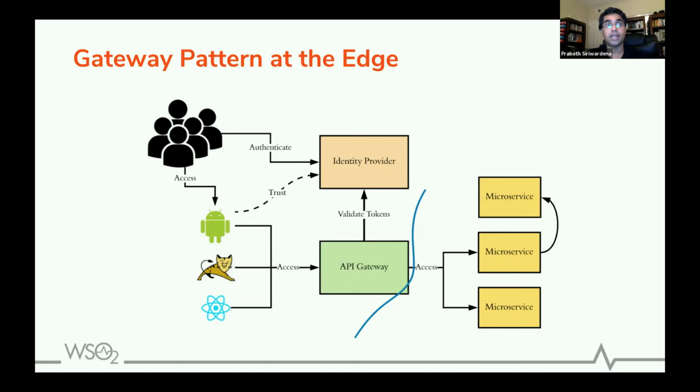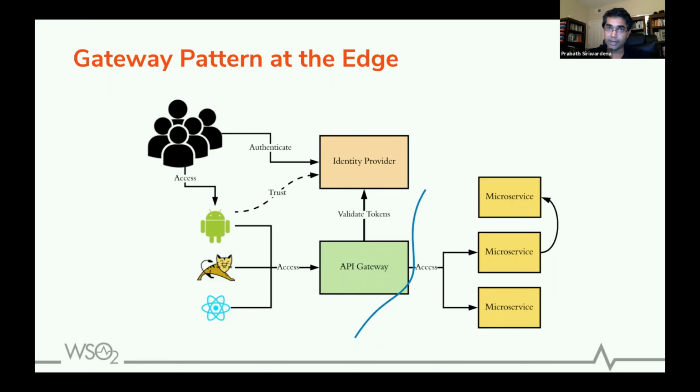The end users can log into these applications with a trusted identity provider, using OpenID Connect or any single sign-on identity federation standard. Once you log into the application, the API gateway doesn't need to worry about how users get authenticated to the applications. Once users are authenticated, the applications can use the access token they got from the IDP to invoke an API via the API gateway.